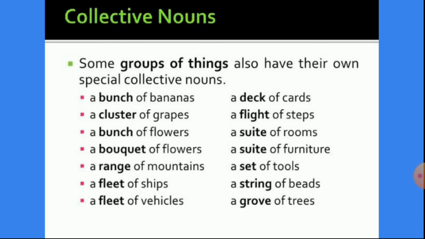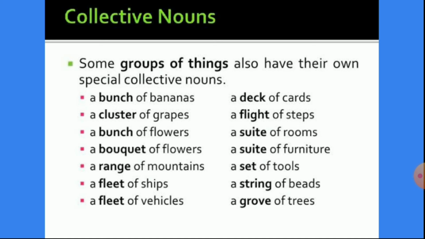Let us see some more. A bunch of bananas, a cluster of grapes, a bunch of flowers, again a bouquet of flowers. If they are mountains, then we can say a range of mountains.